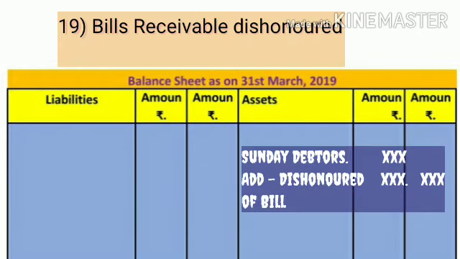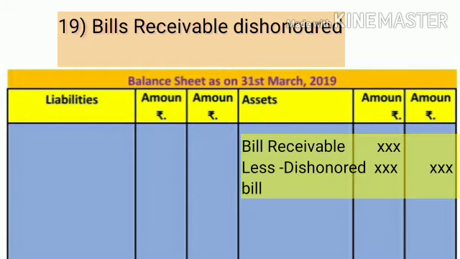Next adjustment, bills receivable dishonoured. The first effect of this adjustment is to add to sundry debtors on the asset side of the balance sheet, and the second effect is to less the amount of the dishonoured bill from bills receivable.